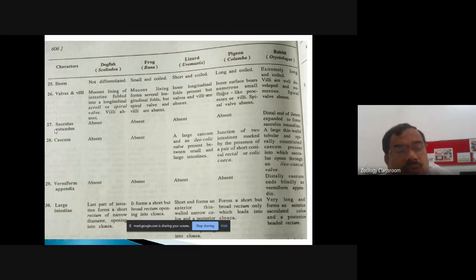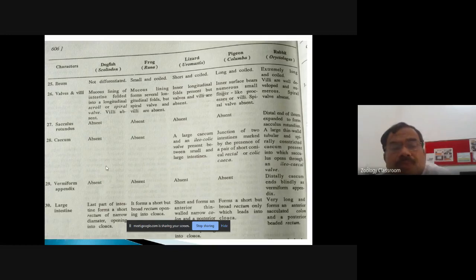Sacculus rotundus. So this is present at the joining of the small intestine and the large intestine. It is absent in all these 4 classes, that is in Pisces, amphibians, reptiles, and in the bird. But in rabbit, in mammal, the distal end of the ileum is expanded to form the sacculus rotundus. So sacculus rotundus is present in the rabbit, while in all these 4 cases, it is absent. So it is another point for the MCQ.